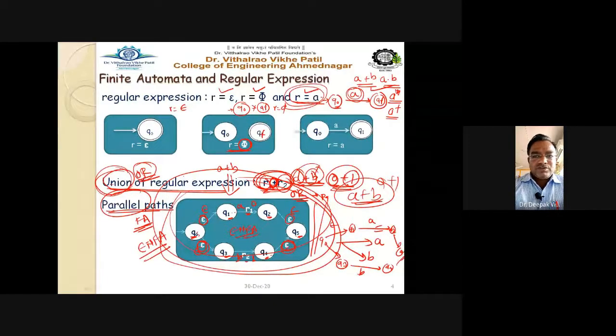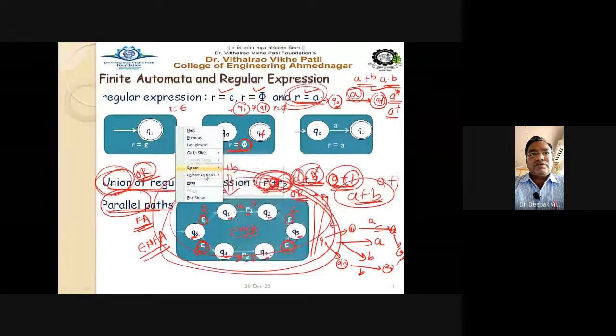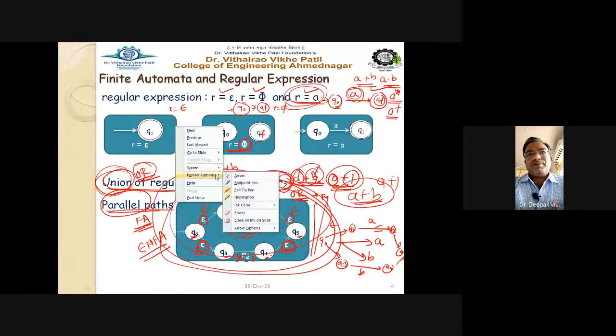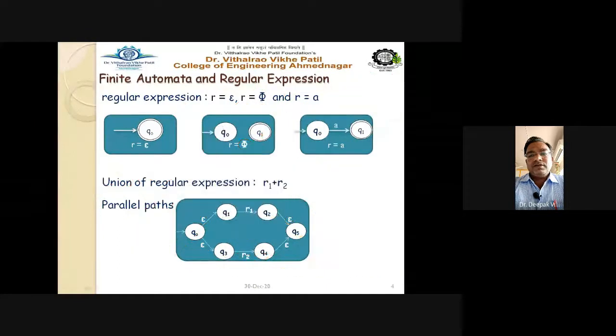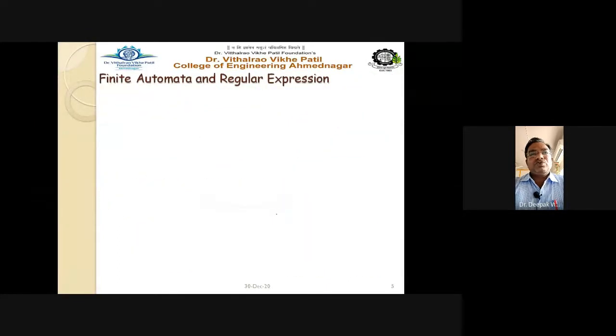Getting this point? Okay, now let us see the remaining operators: the concatenation operator, the star operator, as well as the plus operator, that is the positive closure. So see here, concatenation of regular expressions, that is R1 dot R2, and the meaning is that it is nothing but your capital AND. AND means what? Yes, both the terms are required. That is, R1 dot R2 means AB, or 0 1, or 1 0.